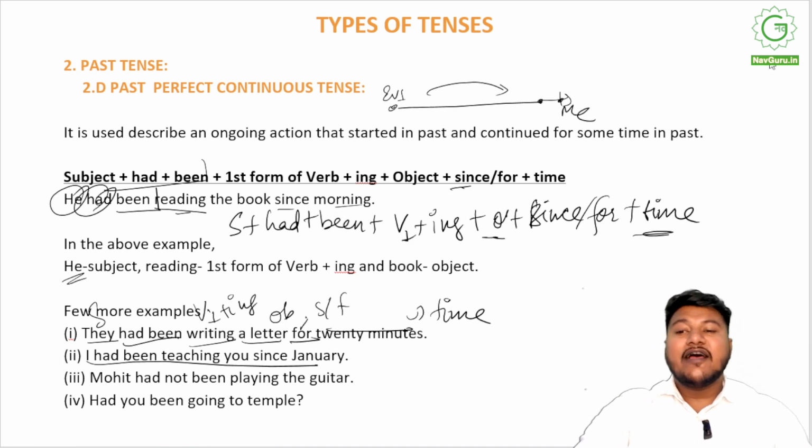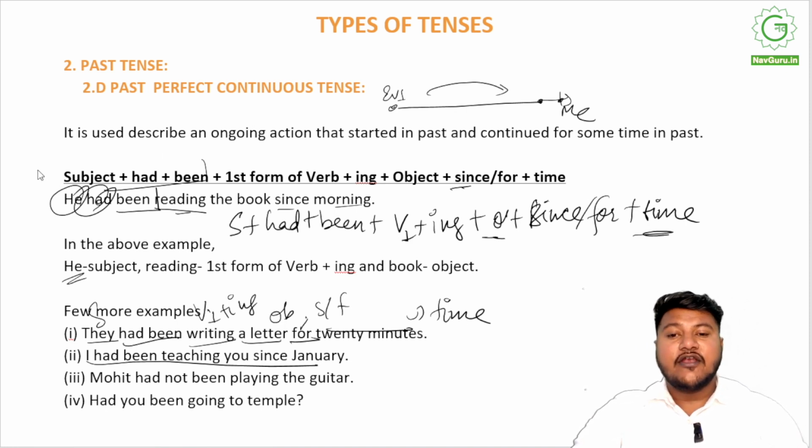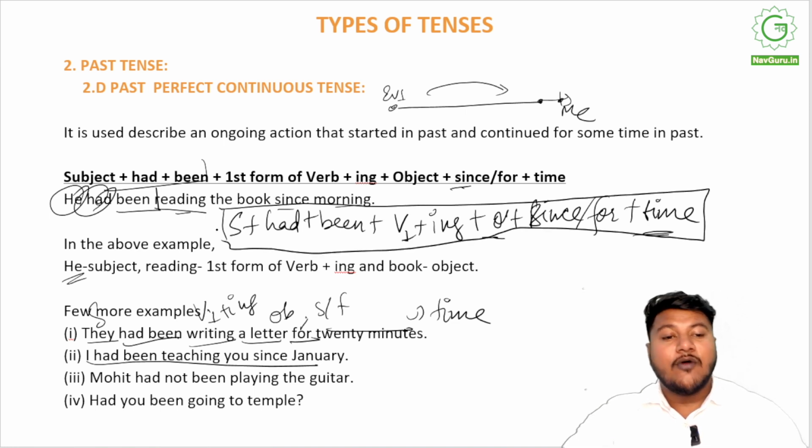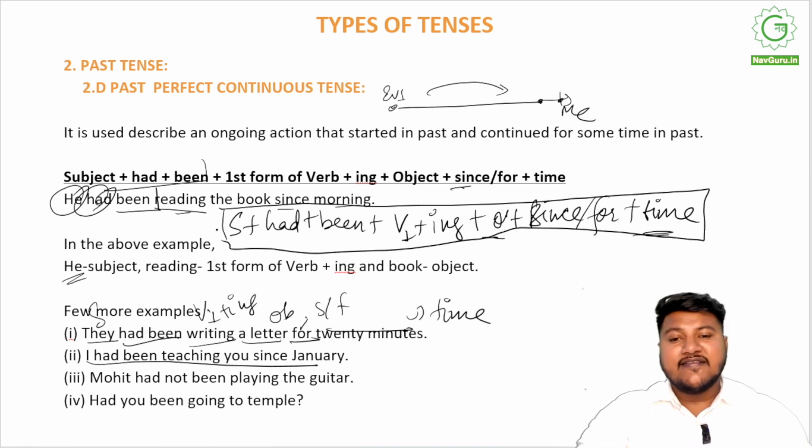So this is how past perfect continuous tense works: something that has already happened in the past and continued for a particular time duration, and when I, standing in the present, talk about it, I'll use this structure. It is subject plus had been plus first form of verb plus ing plus object plus since or for plus time. This is how I will structure a past perfect continuous sentence.